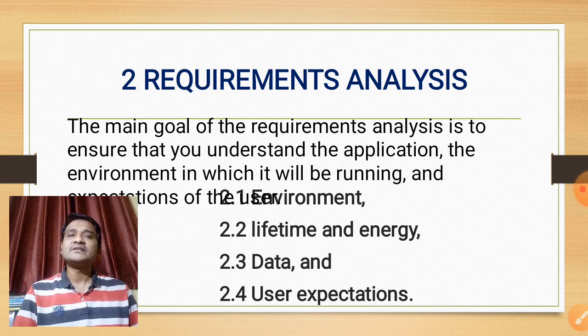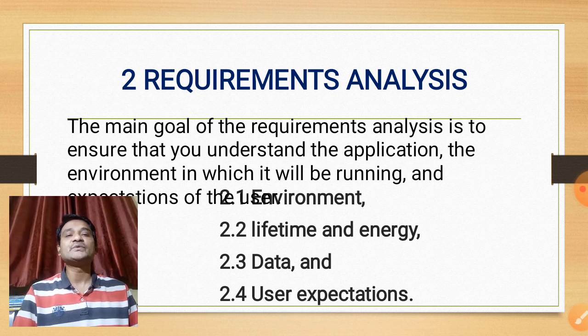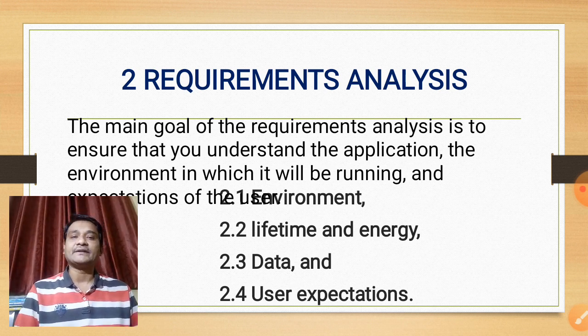In this case, the user is the owner of the vineyard, who is probably not a technician. However, he or she is an expert in the field of growing and producing wines and expects the new system to simplify and support his or her work.